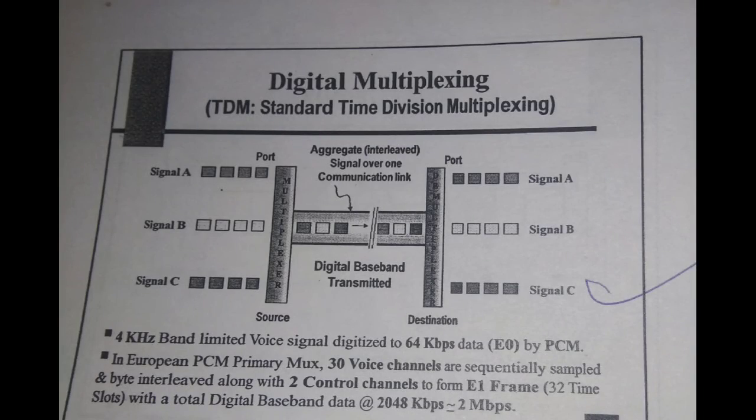Generally in E1 we have 32 time slots. 30 are for communication purposes, and 2 are for handshaking purposes. As we know, there is 64 kbps for each time slot, and we have 32 time slots. If we multiply 32 by 64 kbps, we get 2048 kbps, that is 2 Mbps. So in this way, generally 1 E1 is equal to 2048 kbps, that is 2 Mbps.